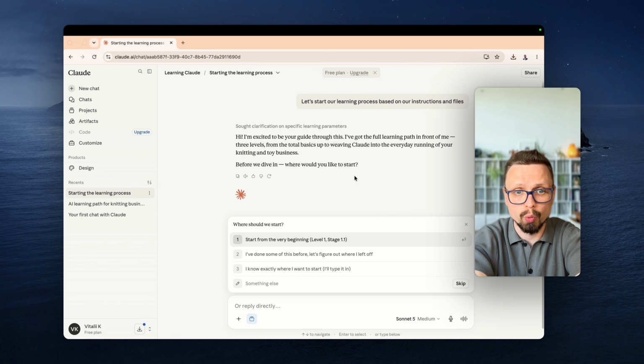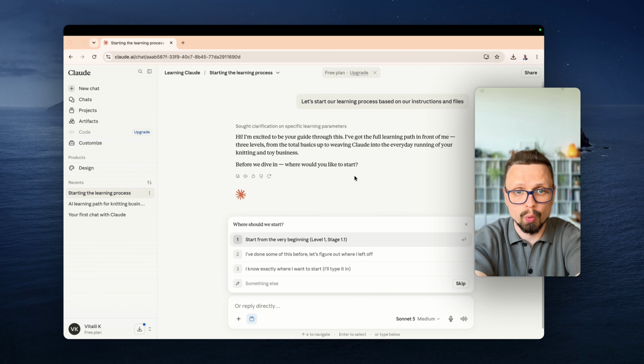So it asks a couple of questions. Where should we start? Of course, we want to start from level 1, stage 1, because it's the first stage. And Claude is preparing some information for us. Let's see what we will receive. And here we receive some nice text that we need to read and do the small task that Claude provided for us. Okay, it's nice.